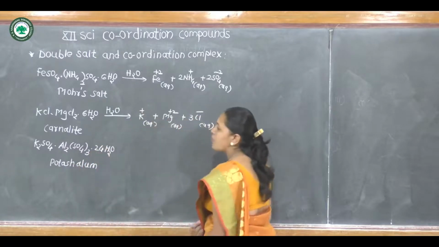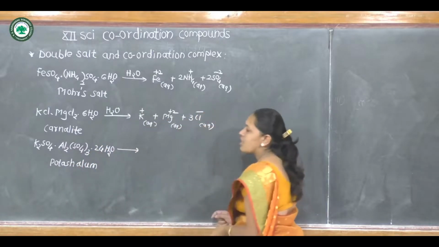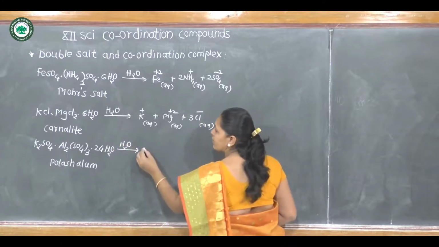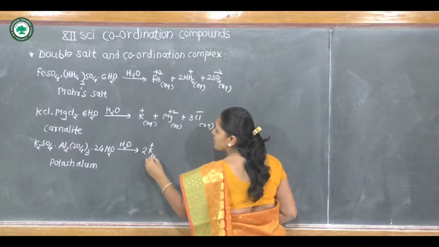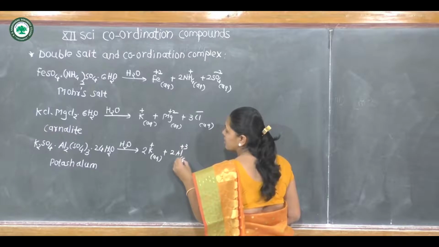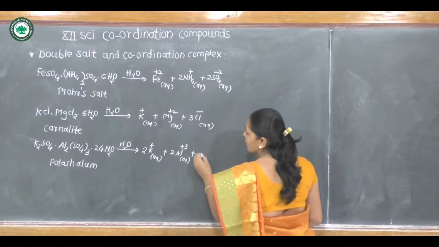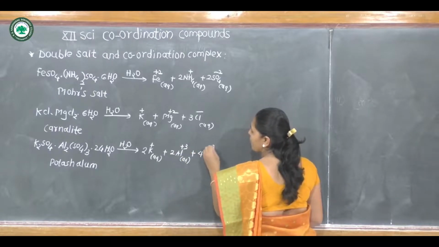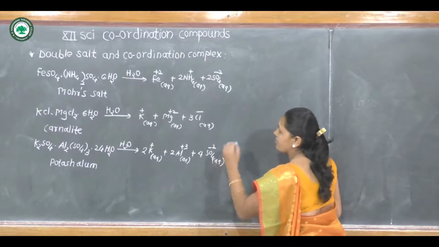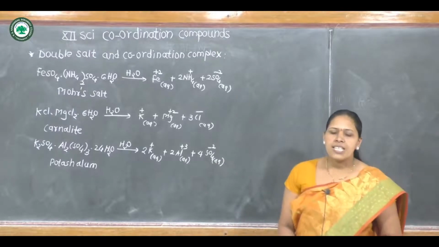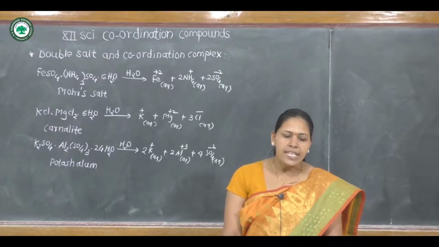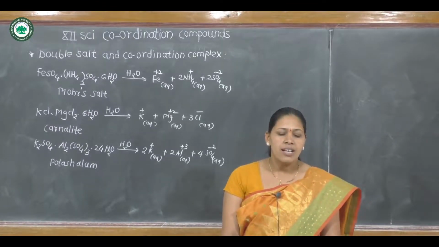It is also an example of a double salt, which also completely dissociates in aqueous solution into its ions: 2K plus, 2Al plus 3, and 4SO4 minus 2, that is sulfate ions, aqueous. Therefore, we can say that a double salt dissociates completely in aqueous solution into its ions.